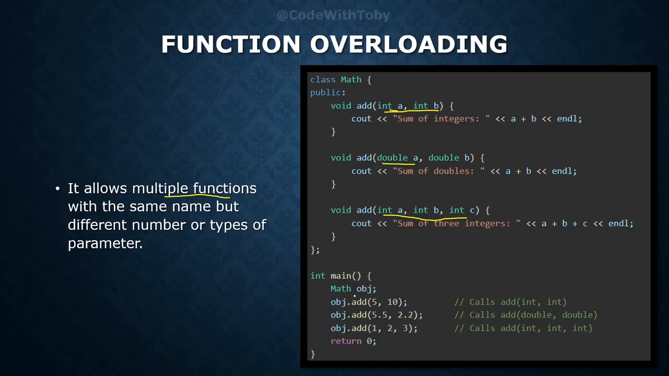So when we create an object, or we can say when we create an instance of this math class, and we try to call this add function by passing the parameters 5 comma 10, then it will call this first function. But if we pass three parameters, then it will call this third function.